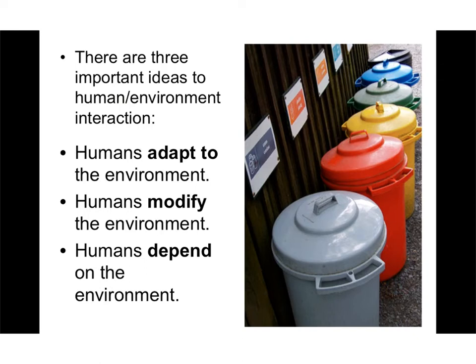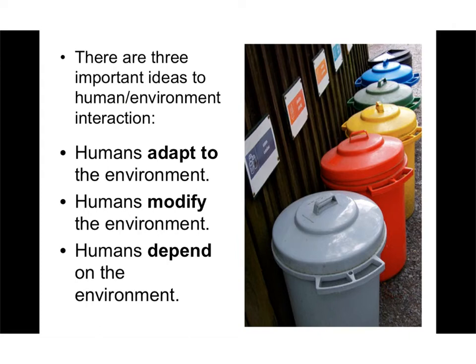There are 3 important ideas to remember about human and environment interaction. Humans adapt to their environment. Humans modify their environment. And humans depend on their environment.